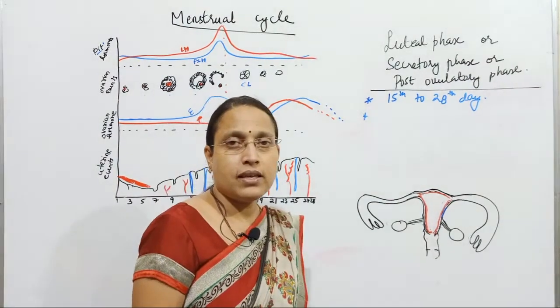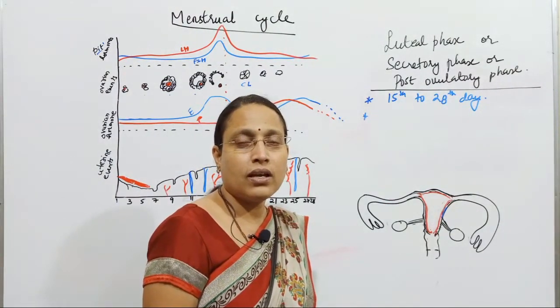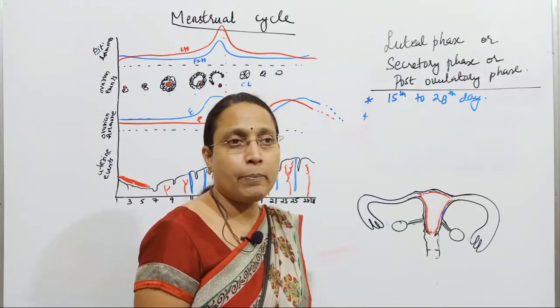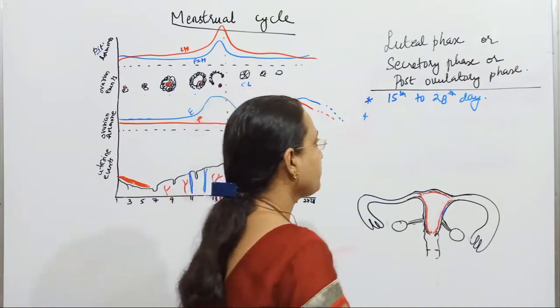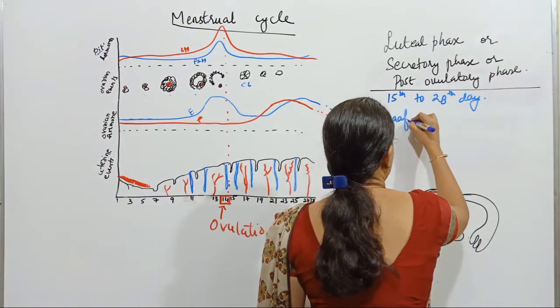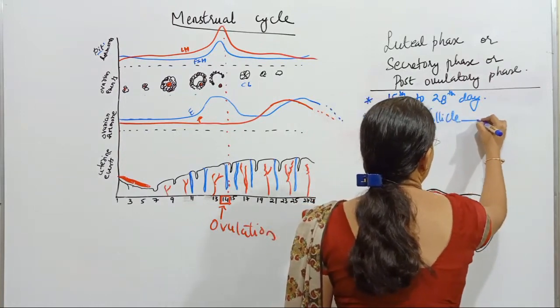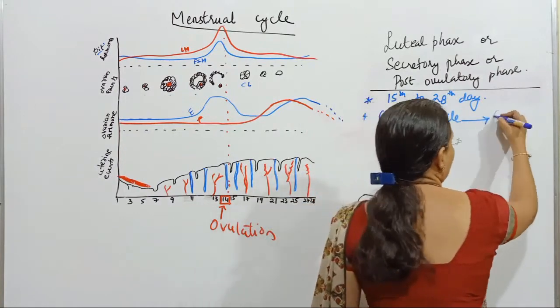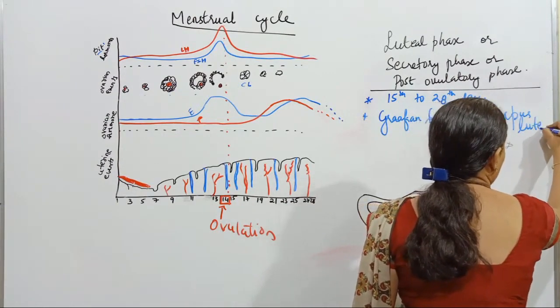During this phase, the remnant of the Graafian follicle forms a temporary endocrine gland called the corpus luteum.